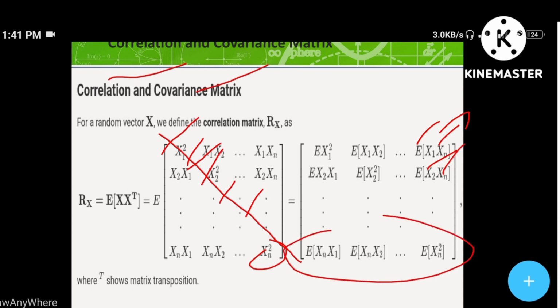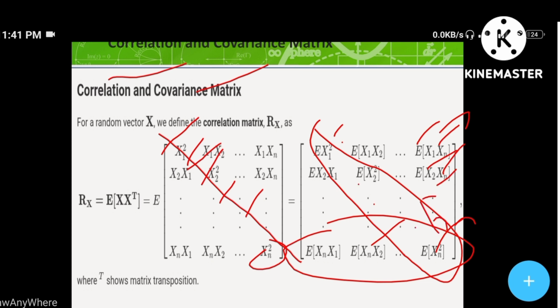The last row becomes e of xn x1, e of xn x2, up to e of xn square. Even here the principal diagonal elements are e of x1 square, e of x2 square, e of x3 square, going on to e of xn square.